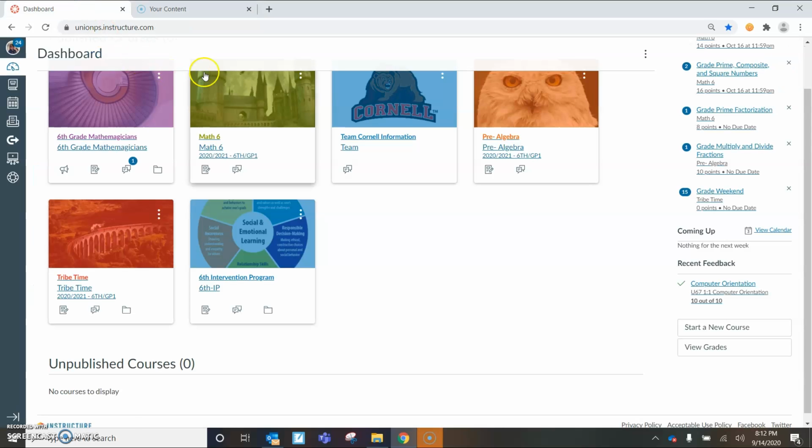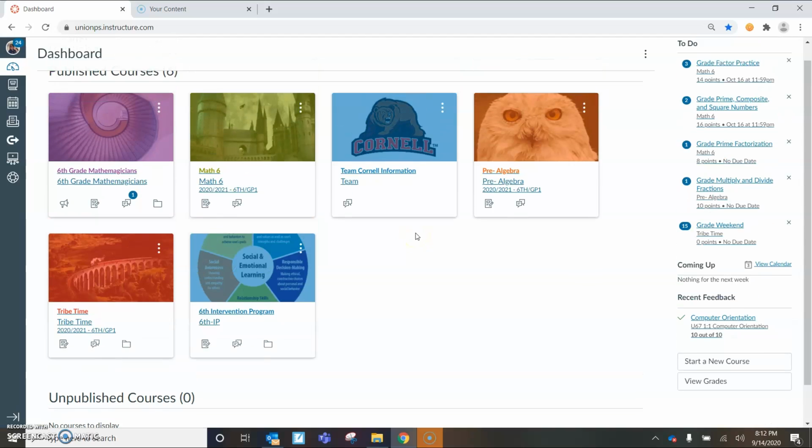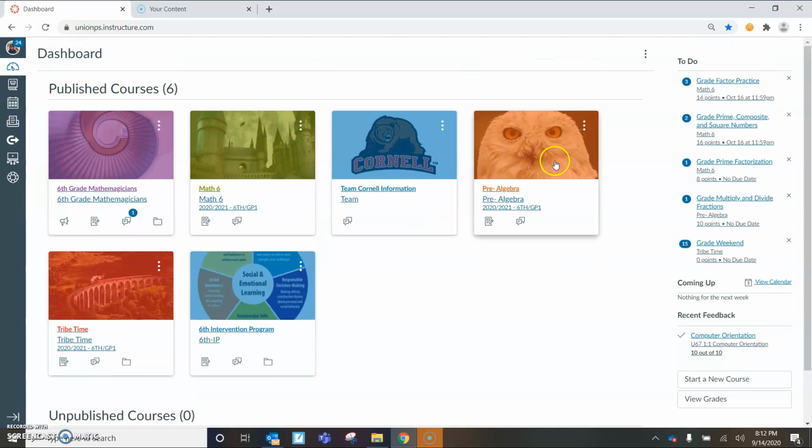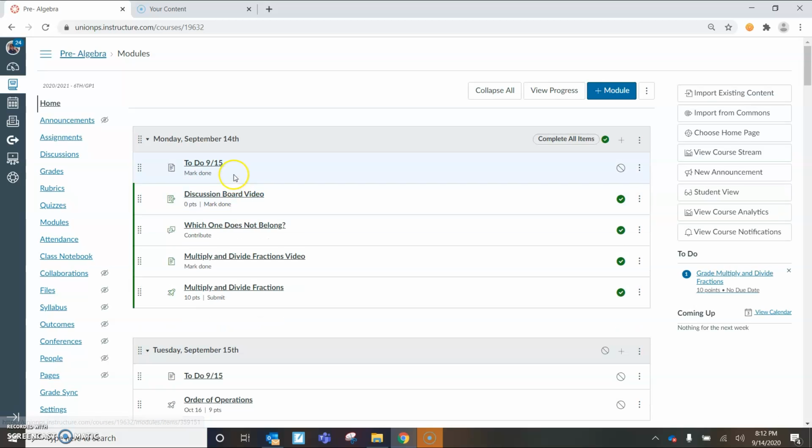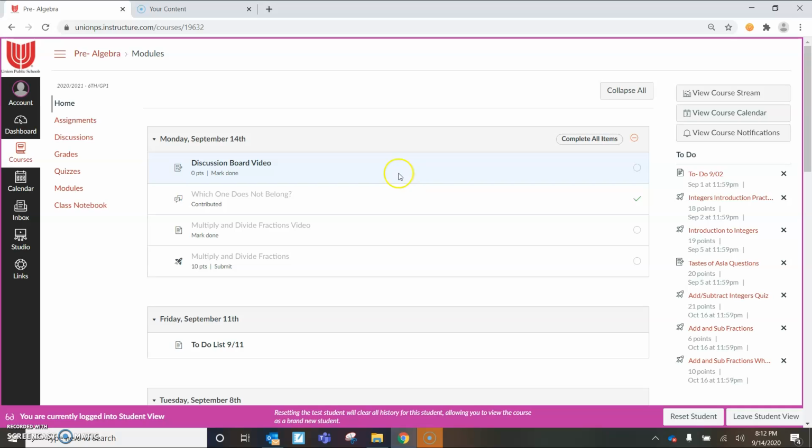Hey guys, so one thing I wanted to show you really fast about Canvas. Some of you may already know this, but for those of you who don't, this is going to be really helpful to you. If you go to your dashboard and pick pre-algebra, or really this works with any of your Canvas classes, and then I'm going to go to student view, so I see what you see. Okay, so this is what you see, right? And here's what I want to show you.